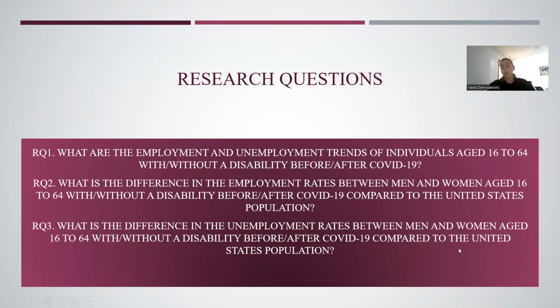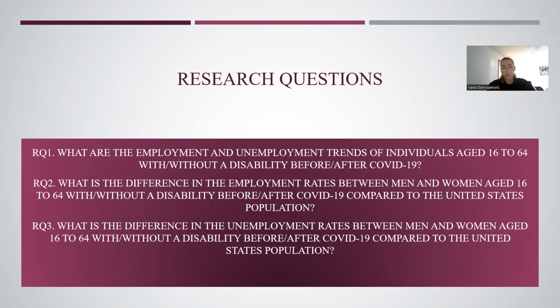The research questions that will guide this study, and there are three. The first question is, what are the employment and unemployment trends of individuals aged 16 to 64 with and without disability before and after COVID-19? The second question is, what is the difference in the employment rates between men and women aged 16 to 64 with and without disability before and after COVID-19 compared to the entire United States population?